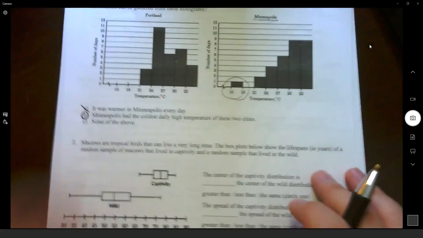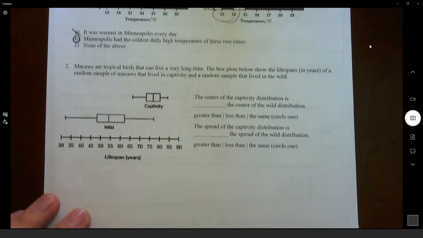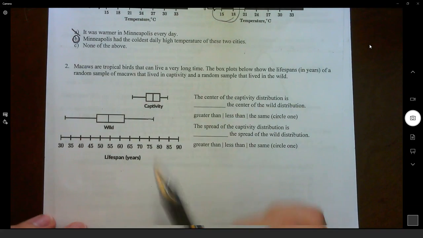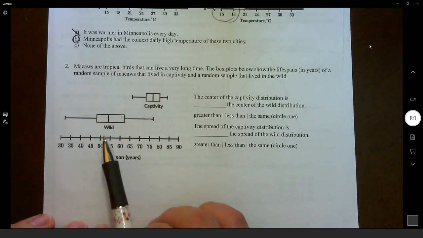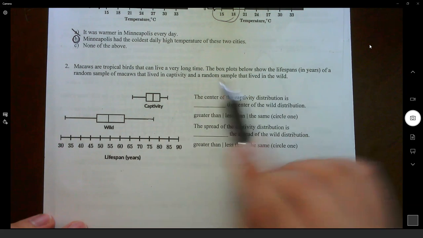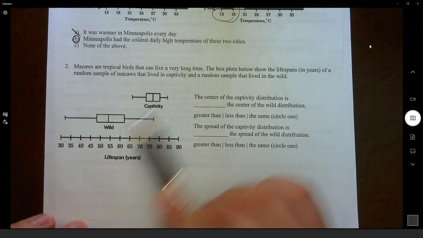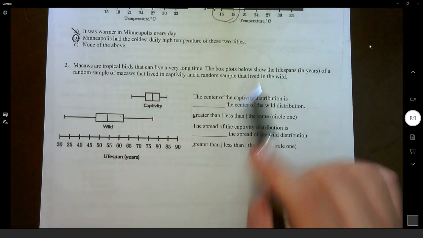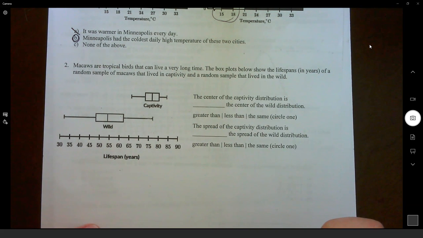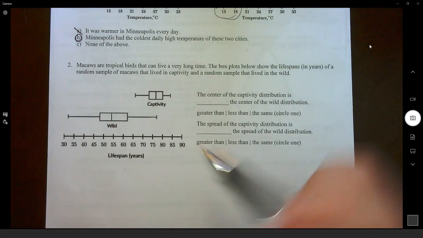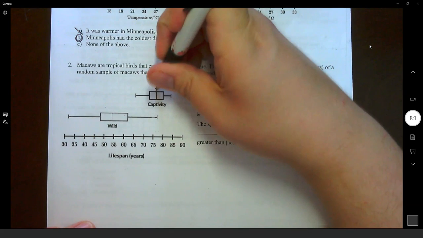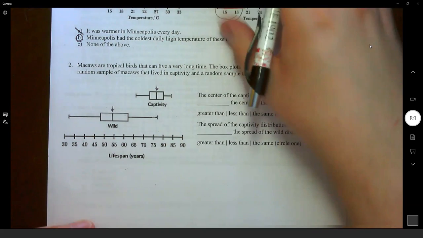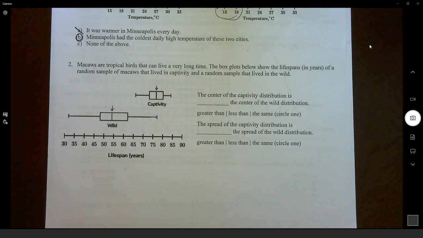All right, if we move on to number 2, talking about macaws. Again, we're staying with stats. Macaws are tropical birds that can live a very long time. The box plots below show the lifespans in years of a random sample of macaws that lived in captivity and a random sample in the wild. So it's asking about the center and the spread of each of the box plots. So the center of the captivity versus the center of the wild distribution. And we can determine the center of each of these box plots by looking at the lines in the centers of the boxes. Those indicate either the mean or the median, depending on the distribution.